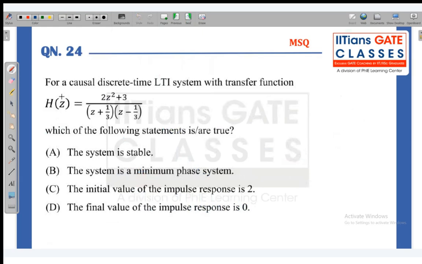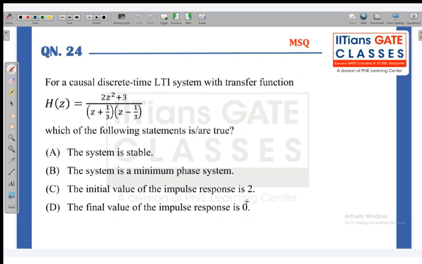Now coming to the second question, question number 24. For a causal discrete LTI system with the transfer function H of z equal to (2z square plus 3) upon (z plus 1 by 3)(z minus 1 by 3), which of the following statements is or are true? The system is stable, the system is minimum phase, the initial value of the impulse response is 2, the final value of the impulse response is 0.